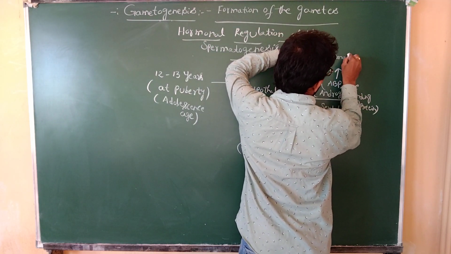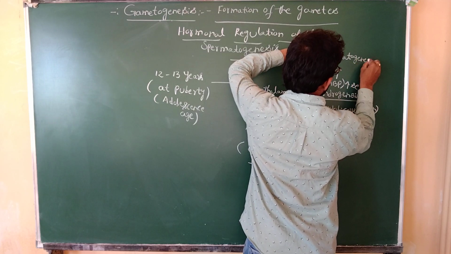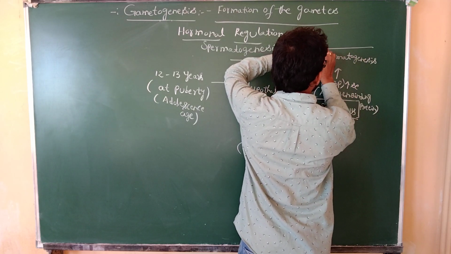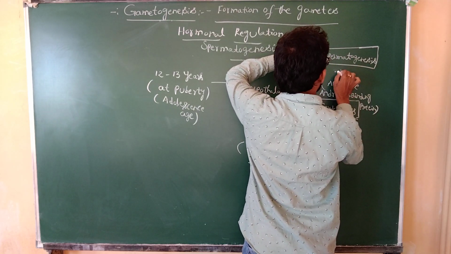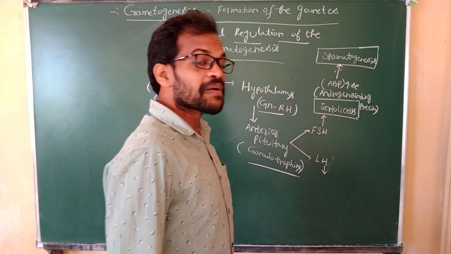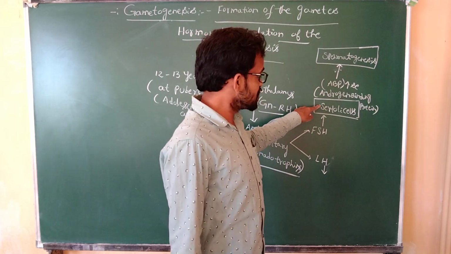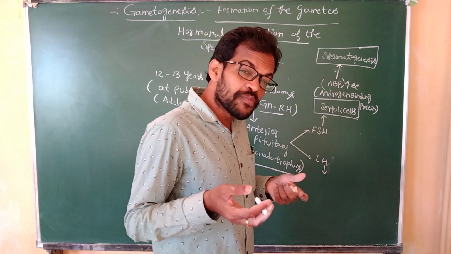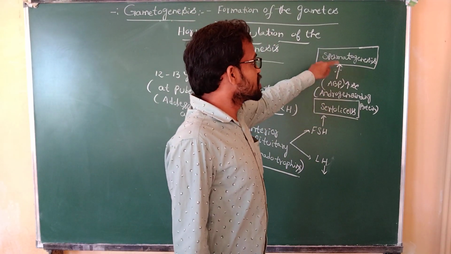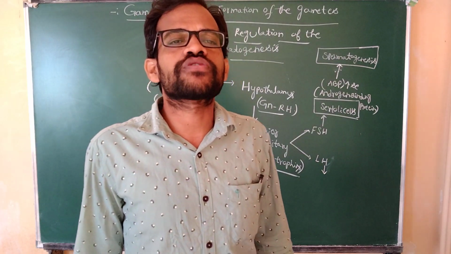FSH participates in the spermatogenesis process. FSH activates the Sertoli cells, the concentration of androgen binding protein increases, and whenever the concentration increases, more of the spermatogenesis process takes place.